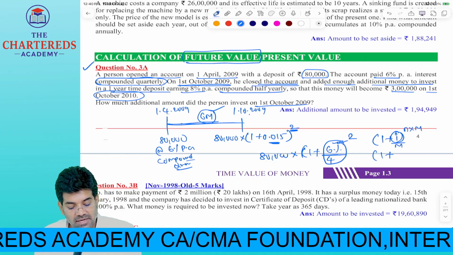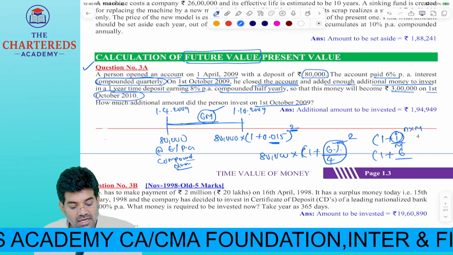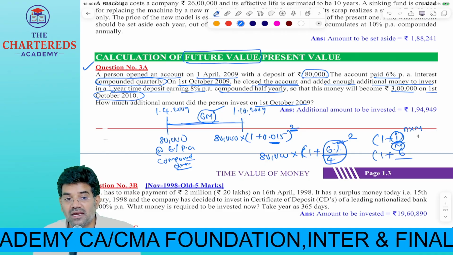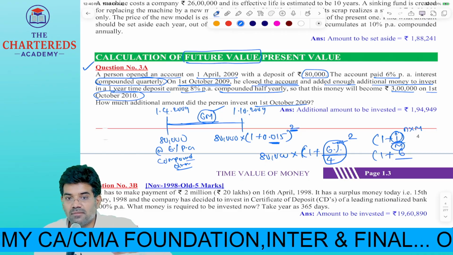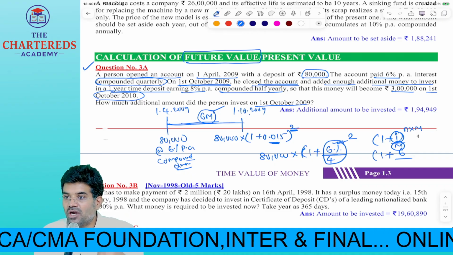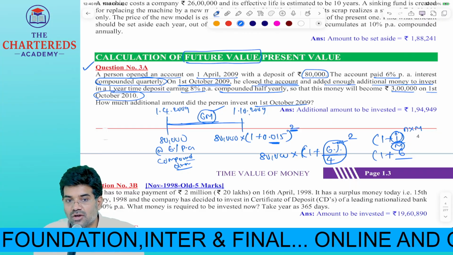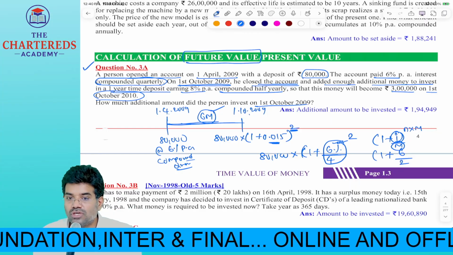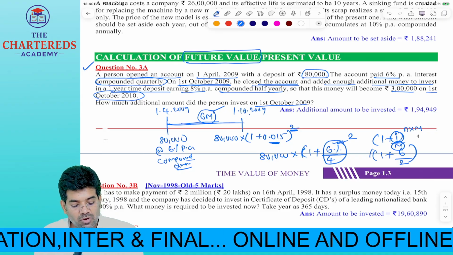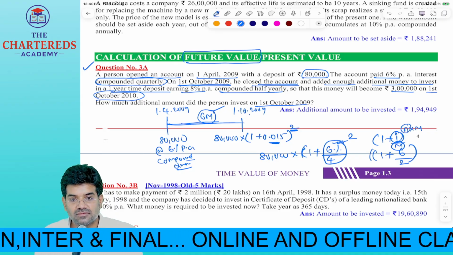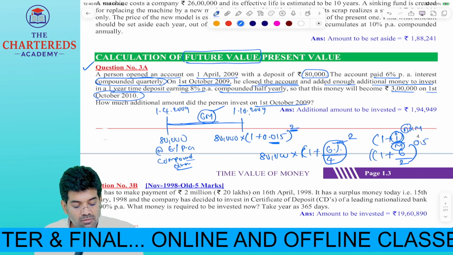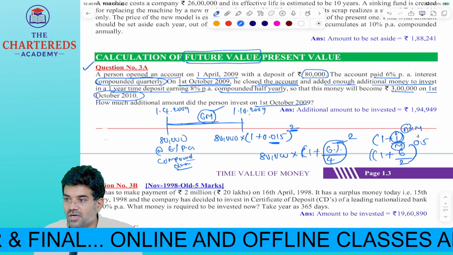How much is interest rate per annum? How many times compounding is happening in a period? M is number of times compounding in a period. What is the period of investment? 6 months. In 6 months, how many times compounding is happening? 2 times. Then what is our investment period? 6 months. 0.5. 6 months means what?